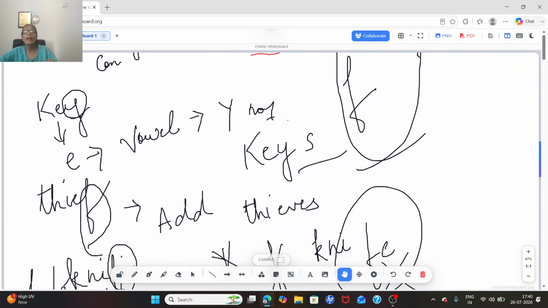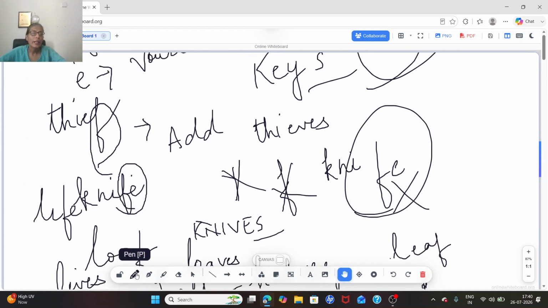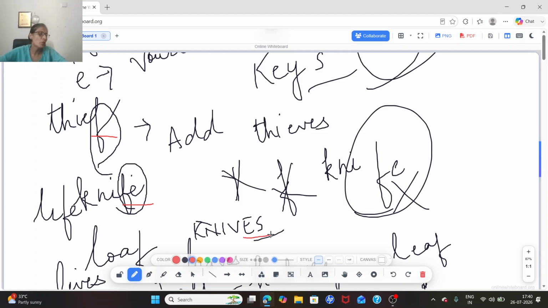And in F, if the word is ending with F or FE, we are dropping F and FE, and we are using VES. The simple rule is this. We will read more rules tomorrow. Understand, because it needs detailed understanding. Let's learn very clearly, and if you are able to understand, do try it on your own. These rules are really simple if taken care.